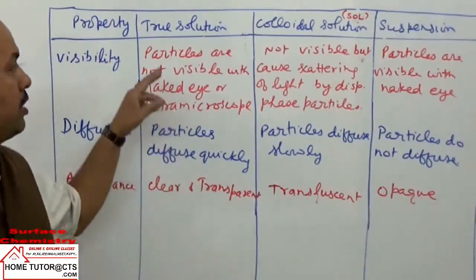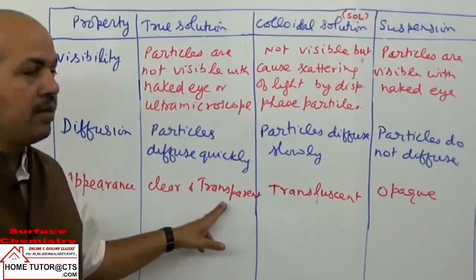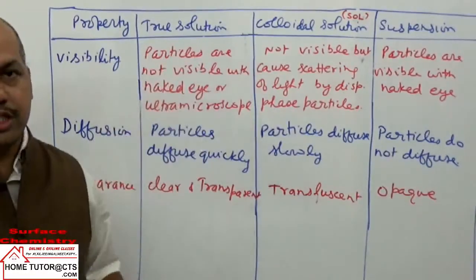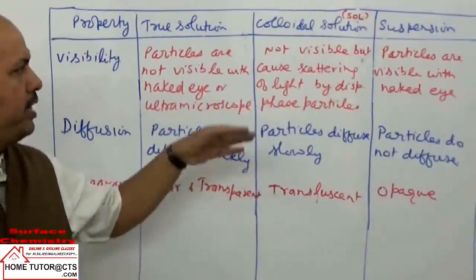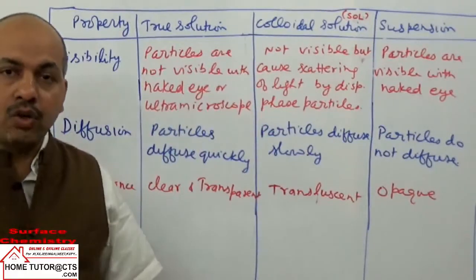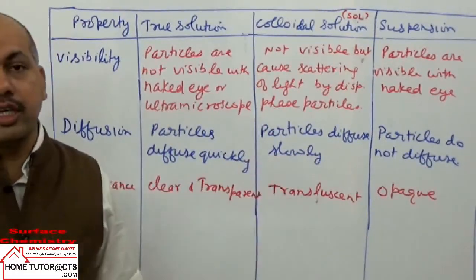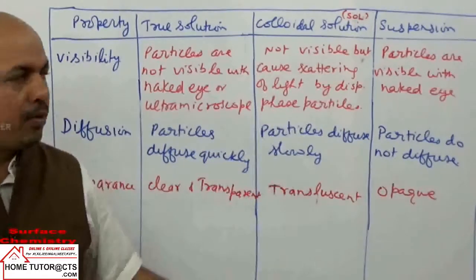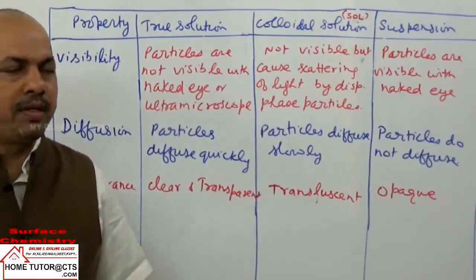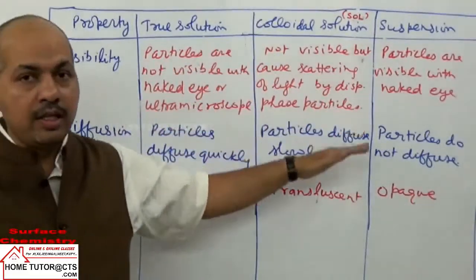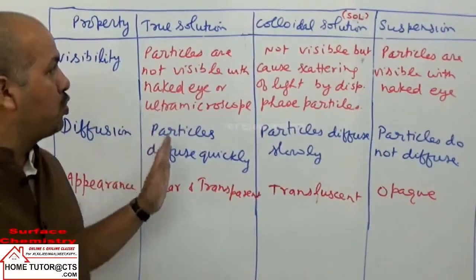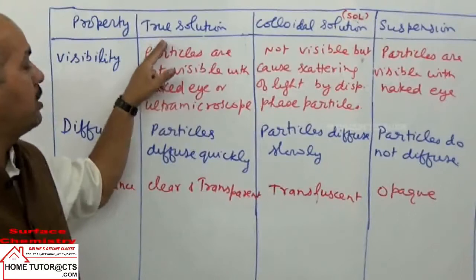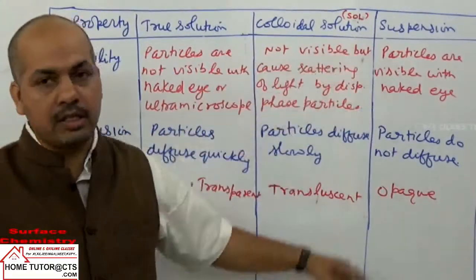The topmost layer is acting as a true solution, and below it the second layer will act as a colloidal solution, and the bottommost layer will act as a suspension. That is the difference: we can take solutions in three categories, true solutions, colloidal solutions, and suspension.